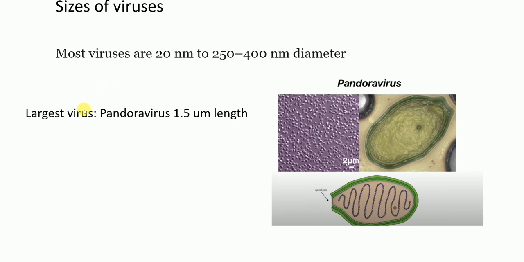But now the research is going on, and the scientists are discovering the largest viruses. One example is Pandora virus, the size of which can be 1.5 microns in length. This is the picture of the Pandora virus, which can be visualized in the light microscope. And scientists are still discovering more and more giant viruses. And in the future, who knows? We will even have viruses bigger than these, and so on.